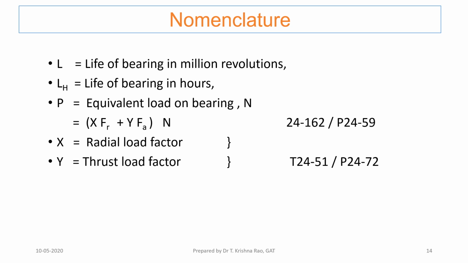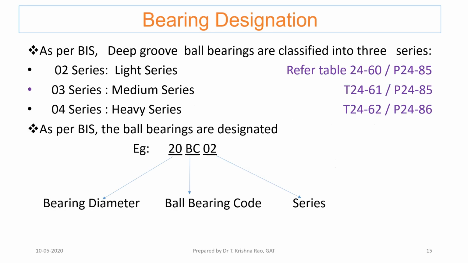In the problem, the bearing will be subjected to one radial load and one axial load. Adding these two by multiplying with two factors, called the radial load factor and thrust load factor, converts them into one equivalent load. This is called the equivalent load on the bearing.